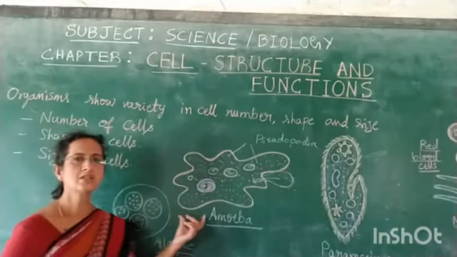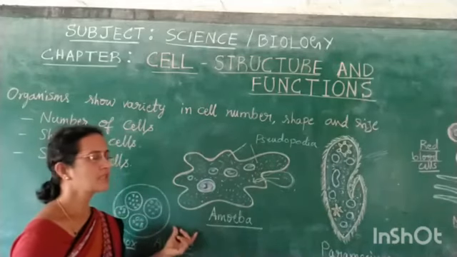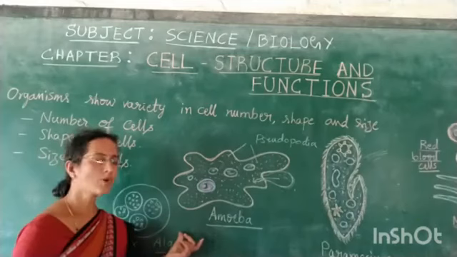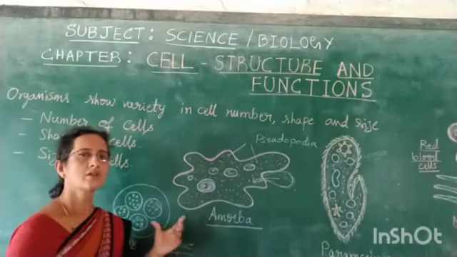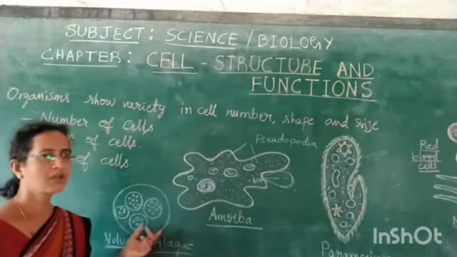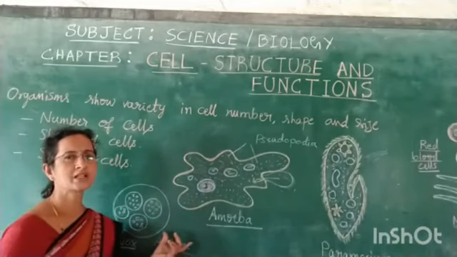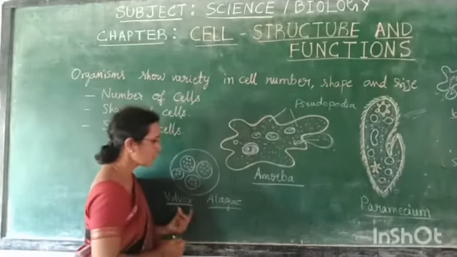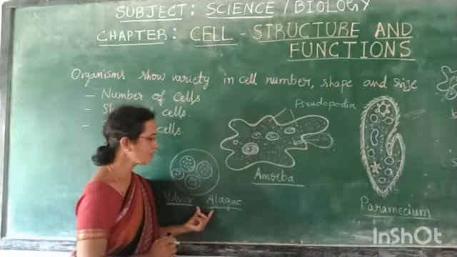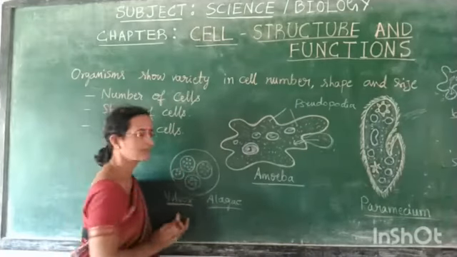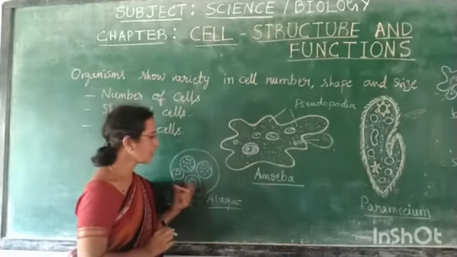The functions like respiration, digestion, reproduction, excretion and growth of these organisms will be taking place irrespective of the number of cells present in them. You have a multicellular organism, Volvox, which is an example of algae. Here you can see a number of cells present in the colonies.